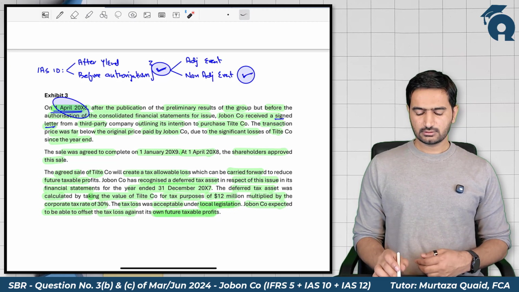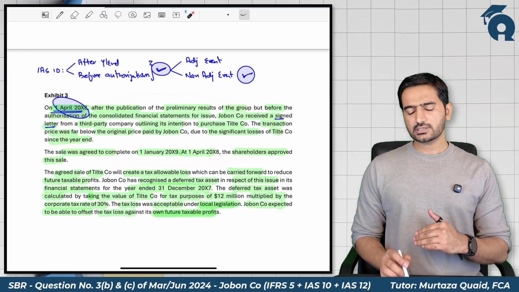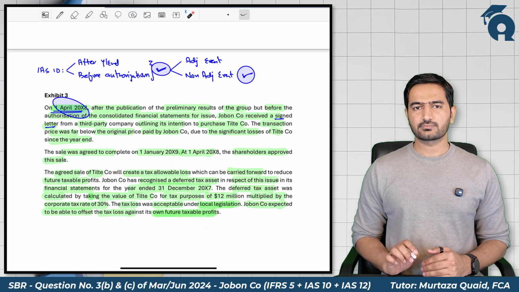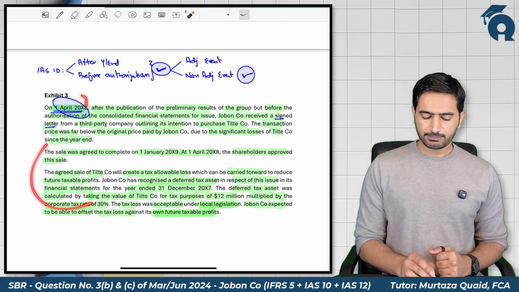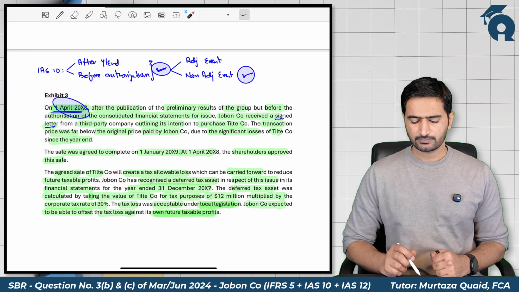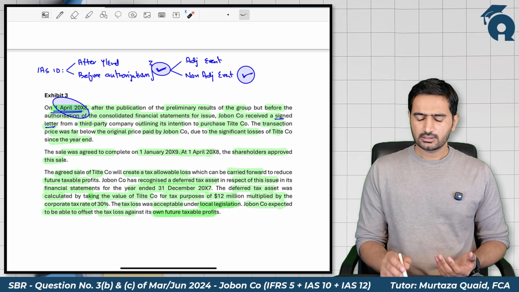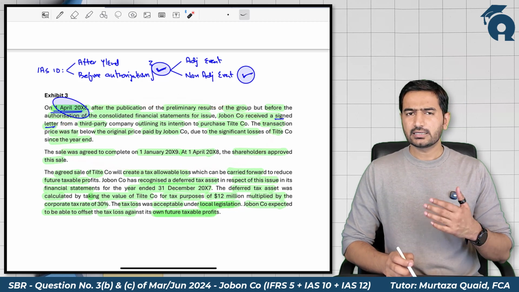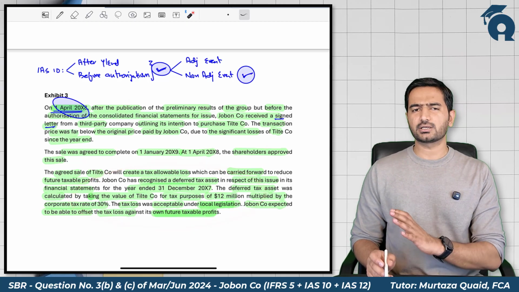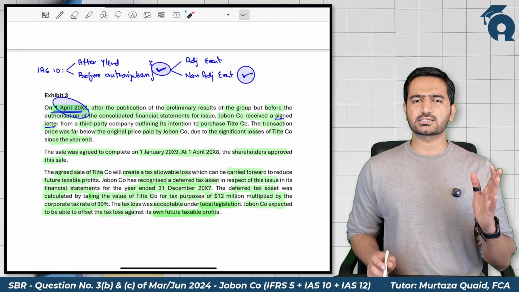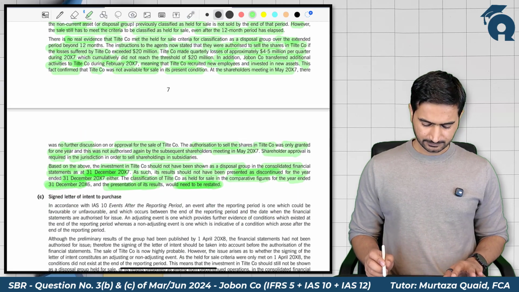In 2007, we would not classify this subsidiary as held for sale based on this information. And in 2007, we would not record any deferred tax asset, because the deferred tax asset is based on this sale, and this sale happened on 1st April 2008. Since on 1st April the classification criteria is met, the subsidiary would be classified as held for sale in 2008 financials. So recognition of the deferred tax asset in 2008 is appropriate, but it cannot be recognized in 2007. So let's read the ACCA suggested answer.